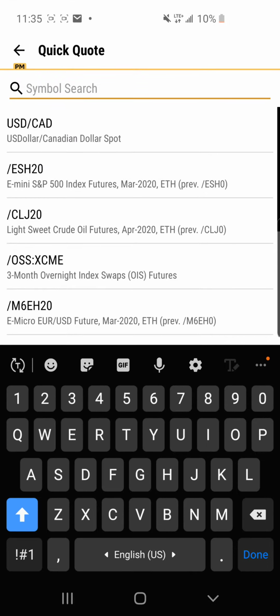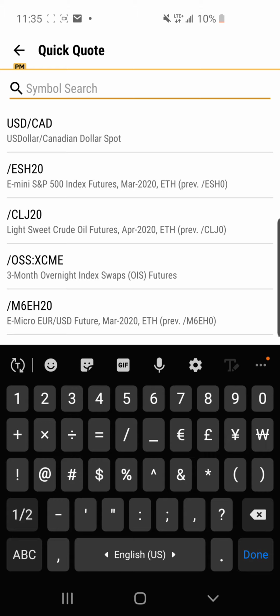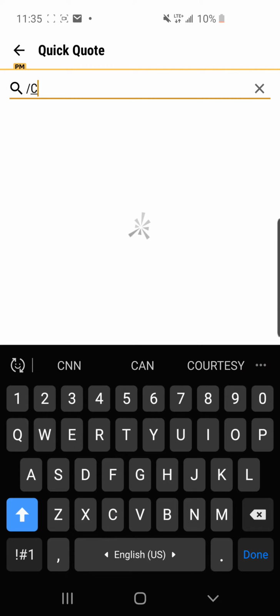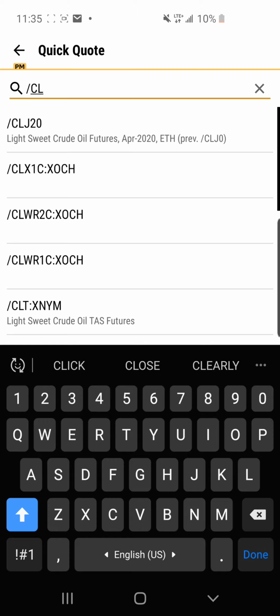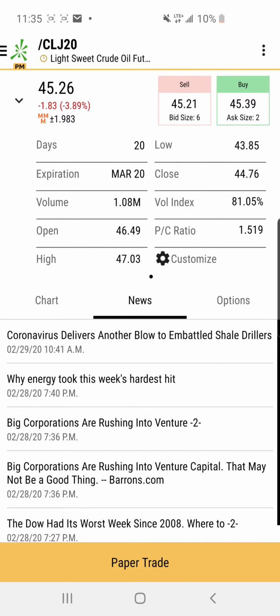The other type of forex trading is commodities. So let's look up CLJ. Okay, so this is a commodity that trades on forex markets. This is sweet like crude oil, okay? Now, commodities always trade as futures contracts, okay? So these are kind of double no-nos.